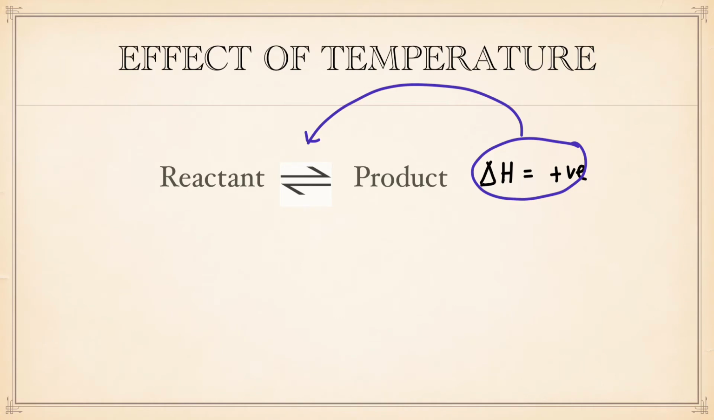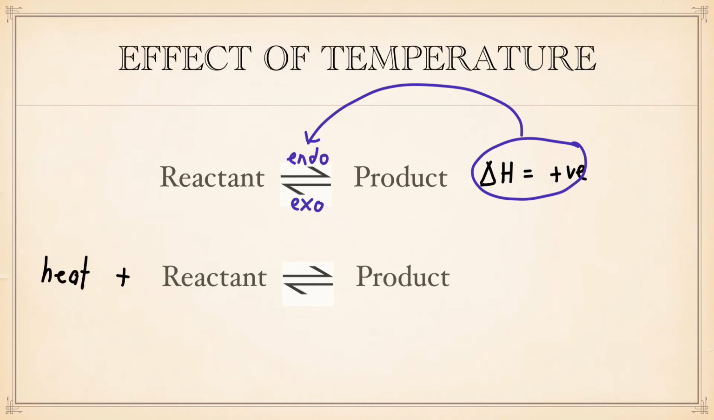Therefore, if the equation is written like this, it means that the forward reaction is endothermic and the reverse reaction is exothermic. Since forward reaction is endothermic, this means that the reactant absorbs heat in order to make product. Therefore, we can consider heat as a part of reactant.